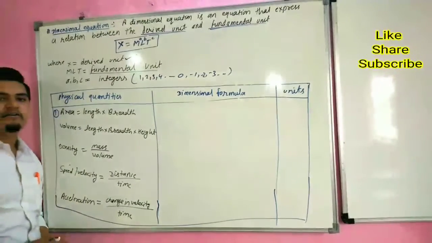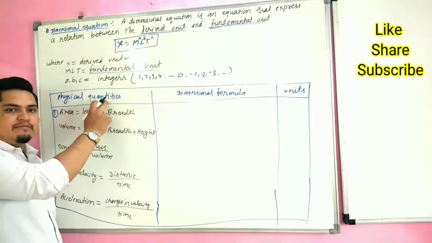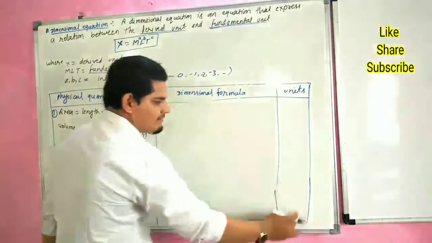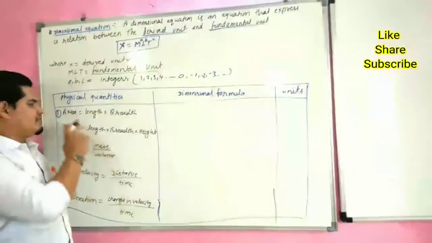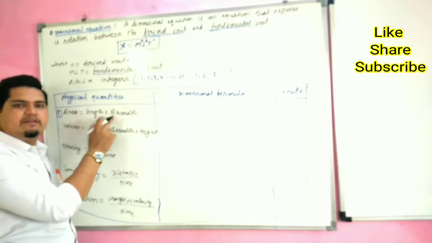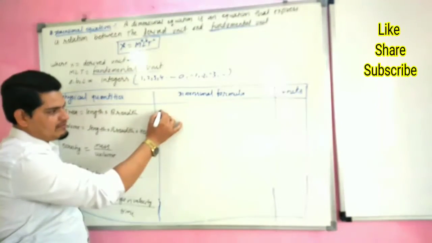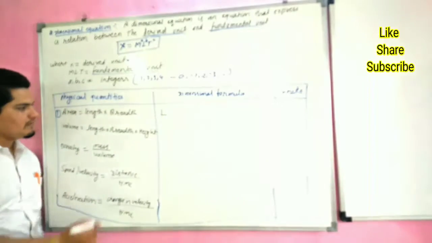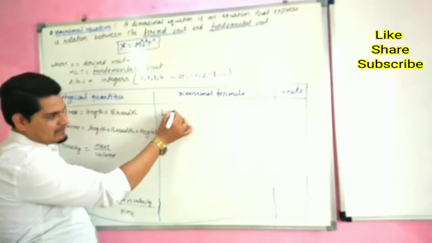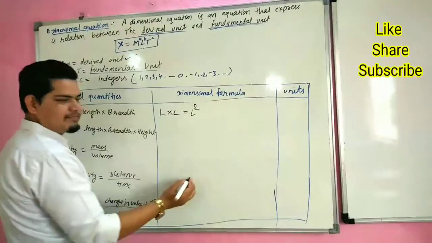We can understand with some other examples. Here are some physical quantities. We have to write their dimensional formula and also their SI units. First is area. Area is equal to length into breadth. Length is a physical quantity, so it is measured in terms of L. Breadth is also a length. So L into L is L square.